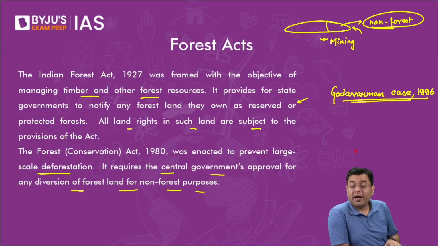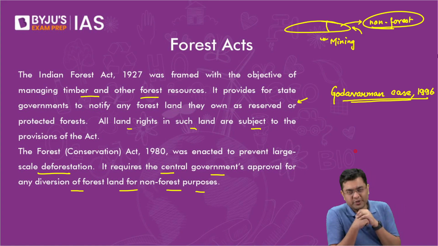Now, the Supreme Court asked the central government what they mean by deforestation. The central government replied in its submission that deforestation means cutting down of trees in the existing forest land, which is not allowed. But the Supreme Court held the opinion that why should the cutting of trees only in forest land be referred to as deforestation? Go for the dictionary meaning of deforestation.